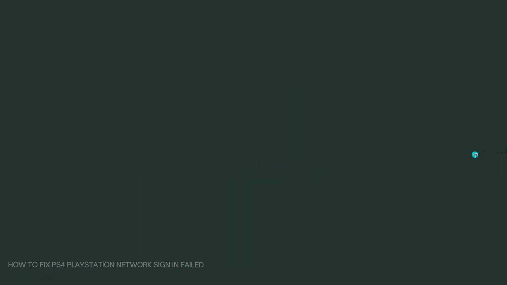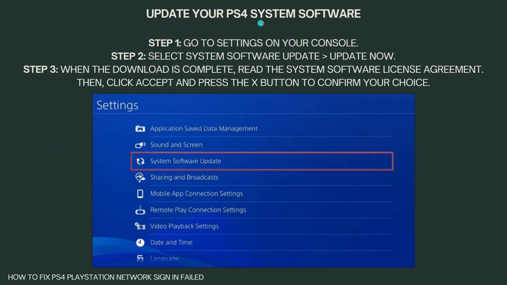Second is to update your PS4 system software. So first go to settings on your console, then select system software update and select update now. When the download is complete, read the system software license agreement, then click accept and press the X button to confirm your choice.